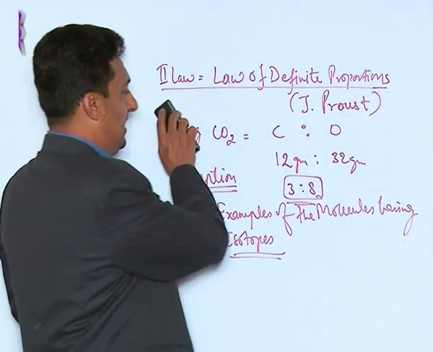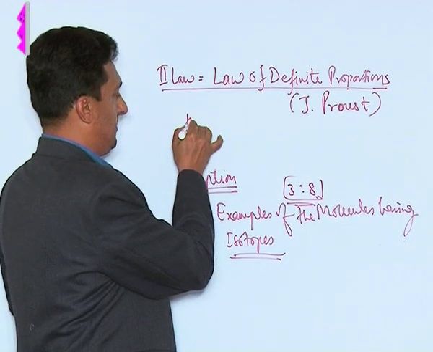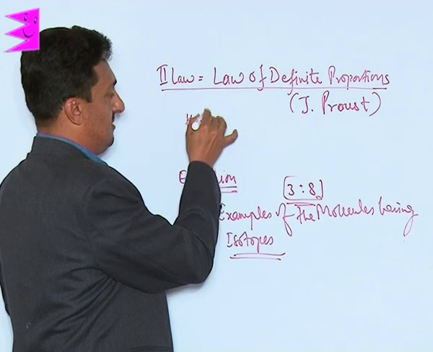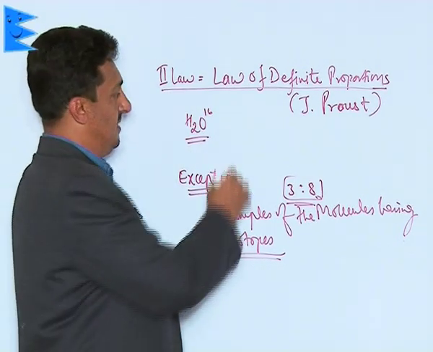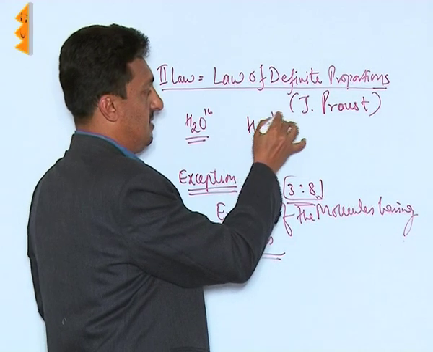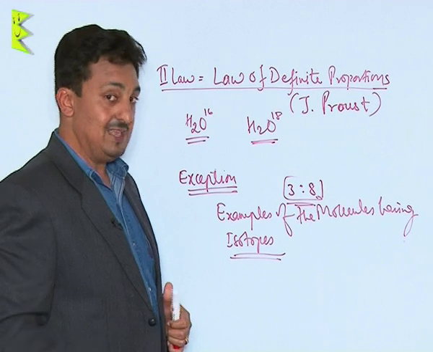I can give you an idea. Like if we have water with a normal O16 atom and we have water with isotopic oxygen whose mass is 18.